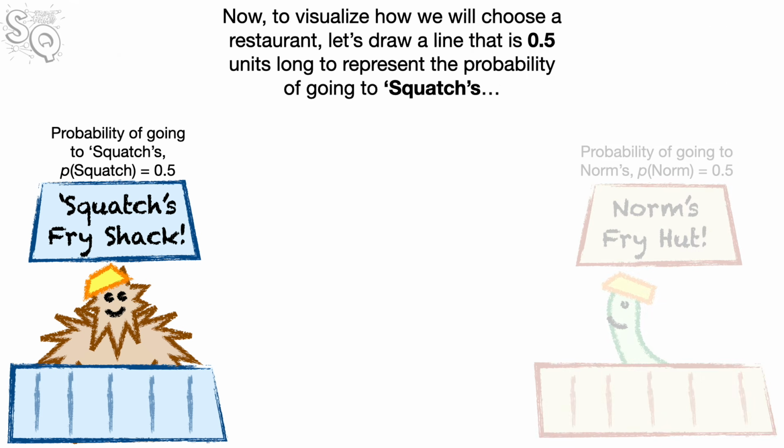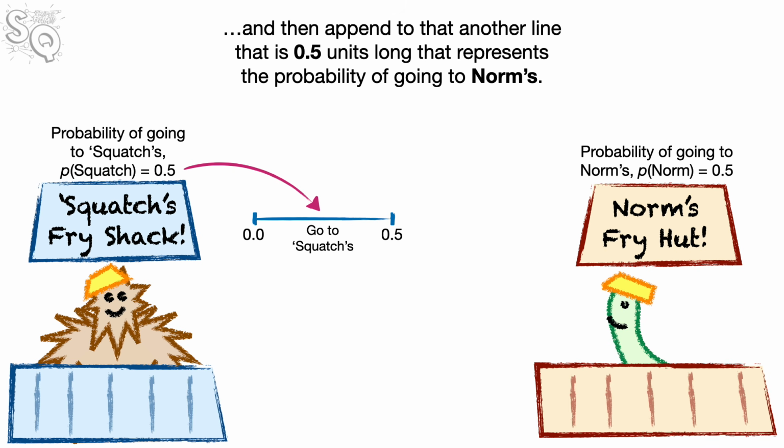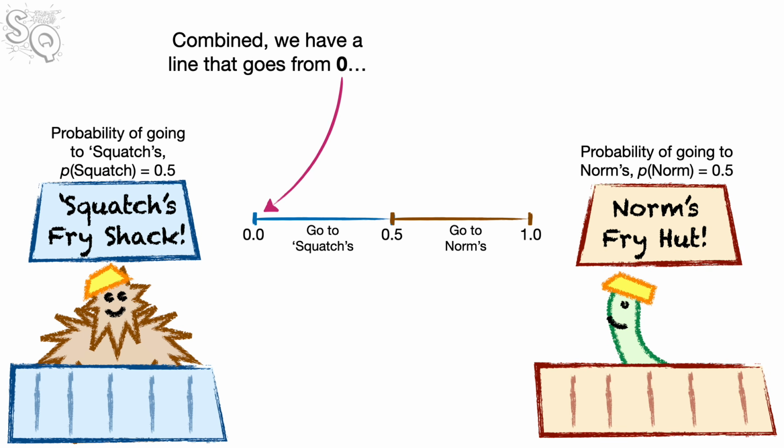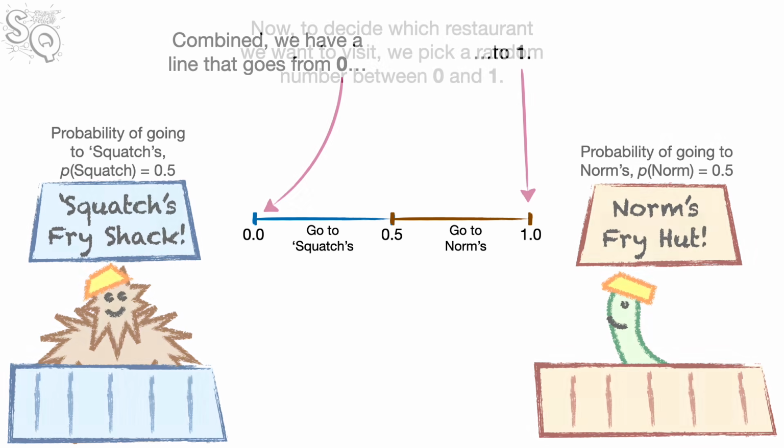Now, to visualize how we will choose a restaurant, let's draw a line that is 0.5 units long to represent the probability of going to Squatch's. And then append to that another line that is 0.5 units long that represents the probability of going to Norm's. Combined, we have a line that goes from 0 to 1.